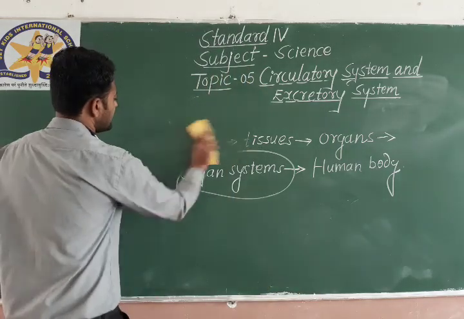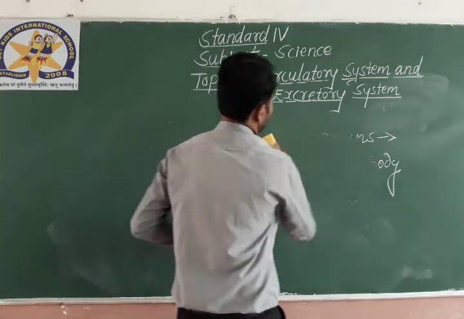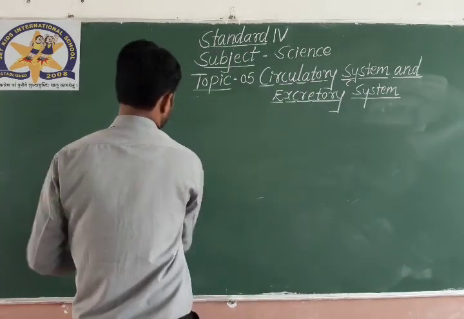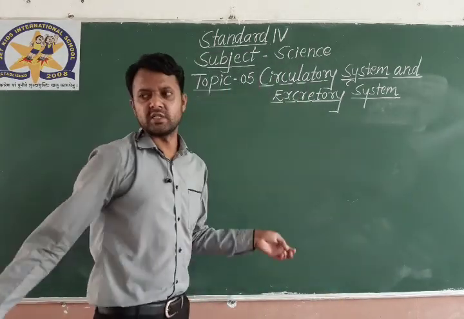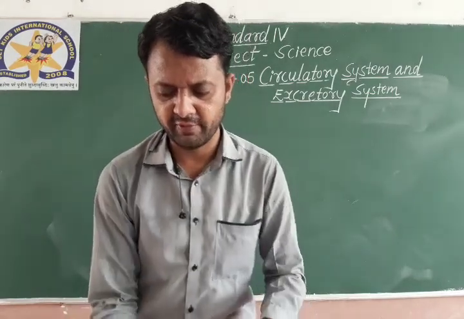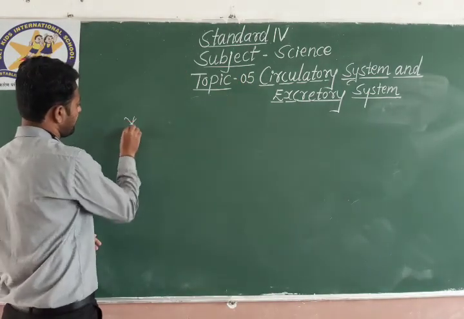First of all, we'll see the circulatory system.